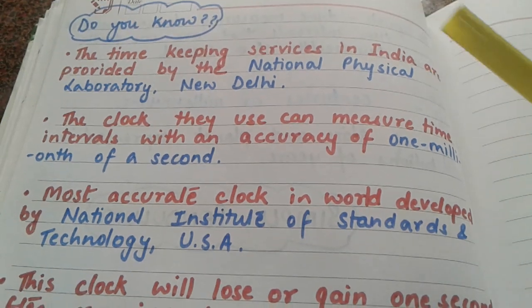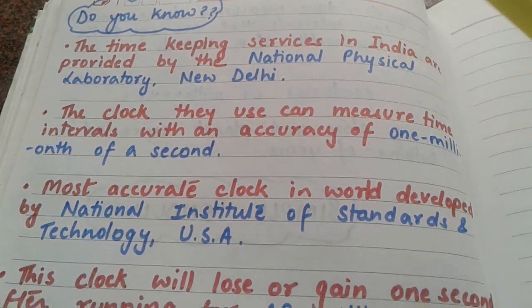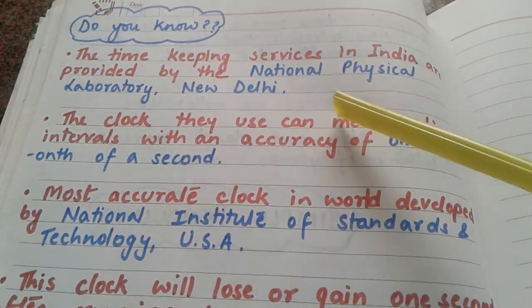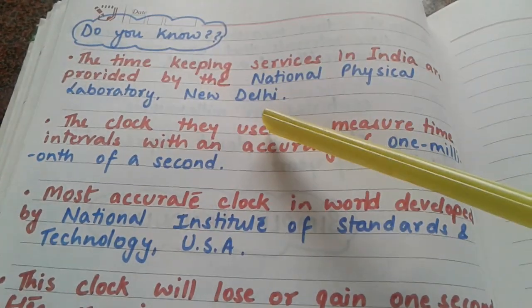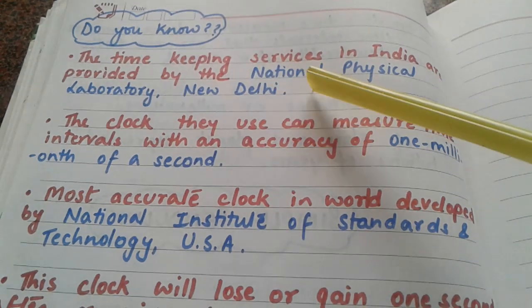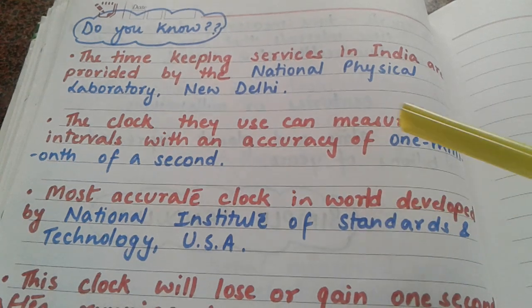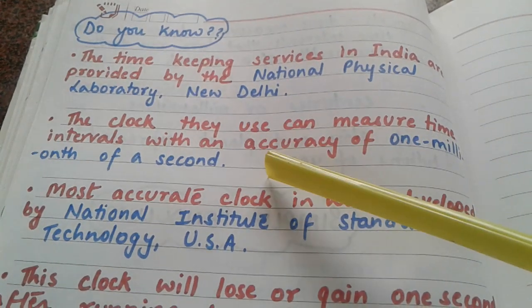Now some more important points. The timekeeping services in India are provided by the National Physical Laboratory, New Delhi. The clock which this laboratory uses can measure the time interval with an accuracy of 1/1,000,000th of a second.